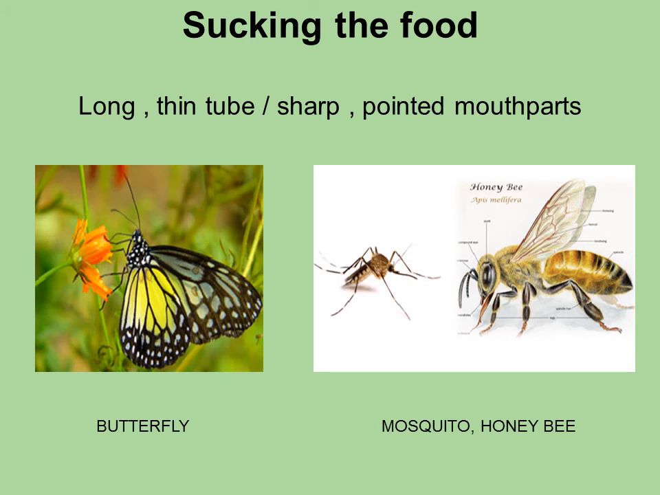Next is sucking of food. Now this method of feeding is generally found in insects like butterflies, mosquitoes, honeybees, etc. In the case of butterflies, they have a long thin tube attached to their mouth and they suck the nectar from the flowers into their mouth using this tube. But in the case of mosquitoes and honeybees, they have a sharp pointed mouth part with which they suck the blood of animals and humans.